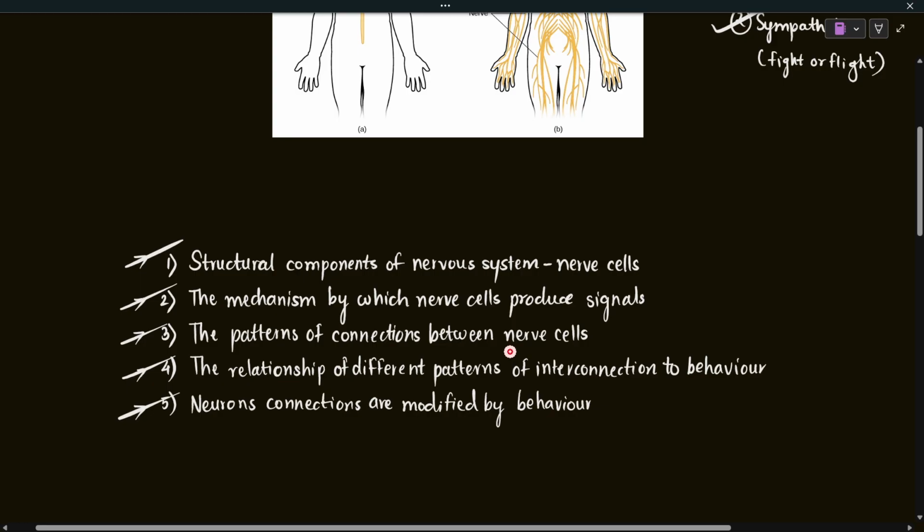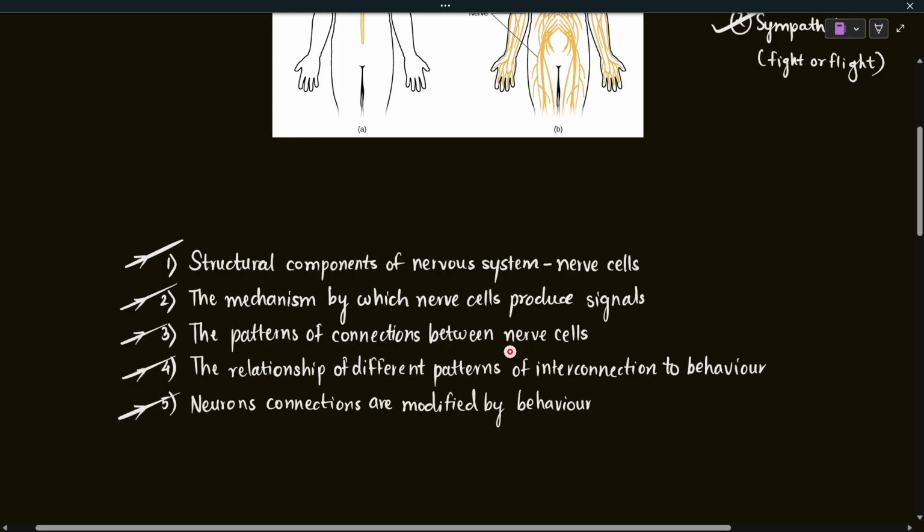So we know that those connections are not random, but actually have some patterns. We are going to learn about the patterns of the connections between the nerve cells, like how a nerve cell forms a synapse with the consecutive nerve cell, as well as between a nerve cell and its target. Those connections are not just between two nerve cells, but also between the nerve cell and its target.